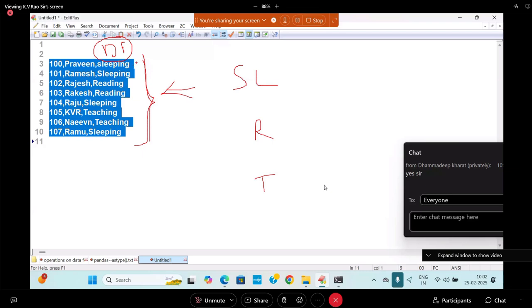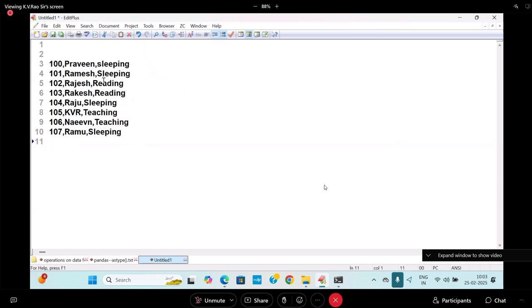What is the group attribute here? Number is not an attribute to group it. Name is not an attribute to group it. Hobby is an attribute to group it. Sleeping group, reading group, and teaching group. These are the groups I want to make.